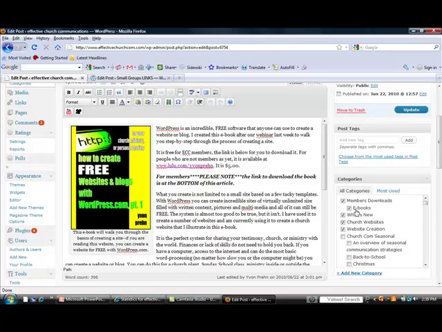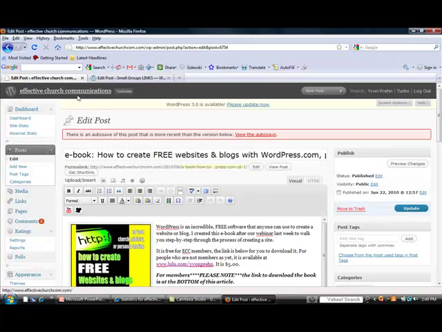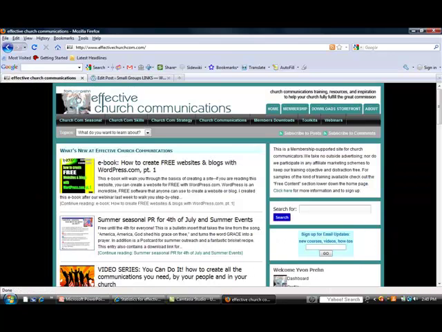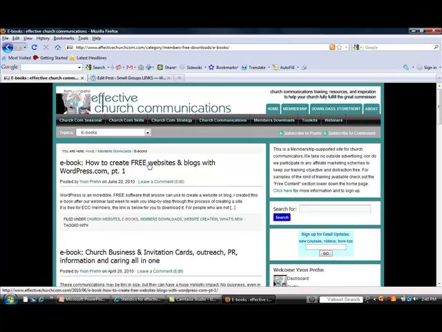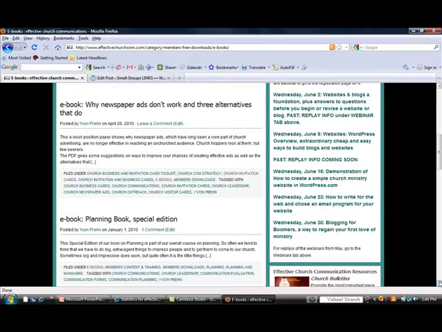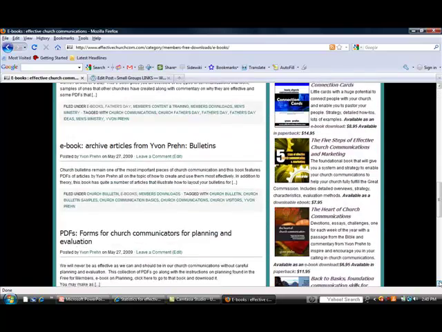All I had to do is check these categories. Let's go back to the home page. See, it's under what's new. I'll take it off that one in a few weeks, but here under members downloads, under ebooks, here it is, how to create free websites and blogs. And see, it's with all the other ebooks that are free for members.